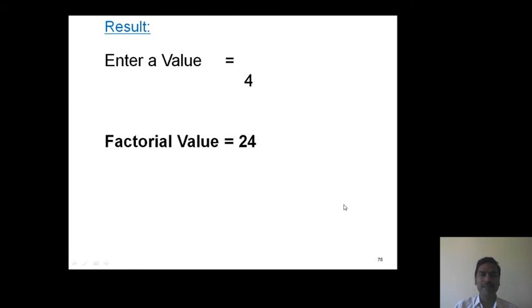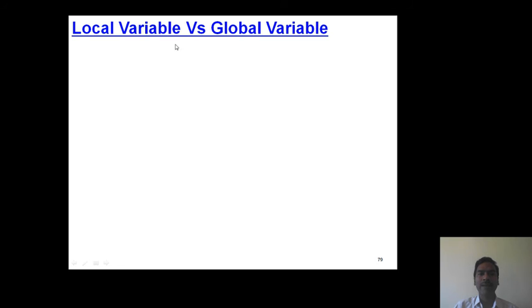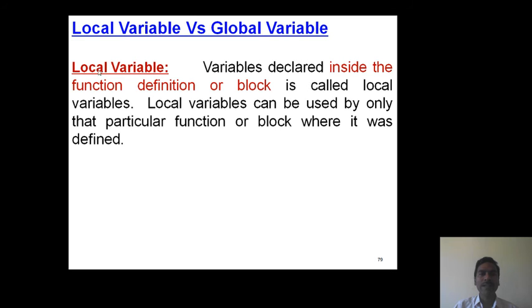Now we go for another simple concept, local variable versus global variable. Now what is meant by a local variable? Variables declared inside a function definition or block are called local variables. When the variable is a local variable, it is possible to use it only within the function definition or block.